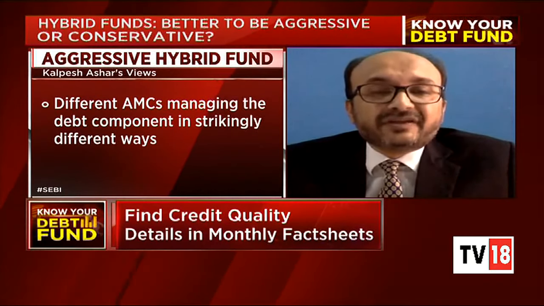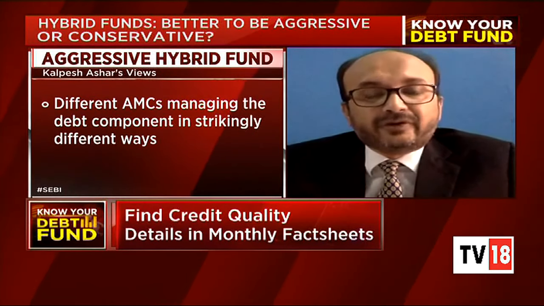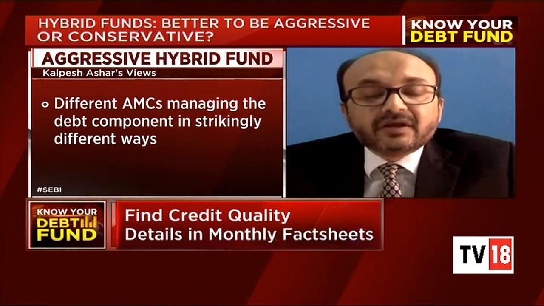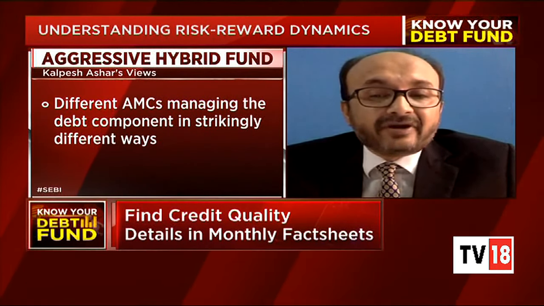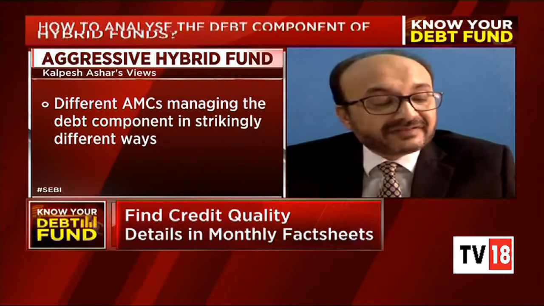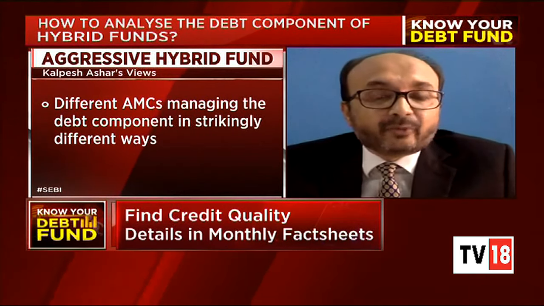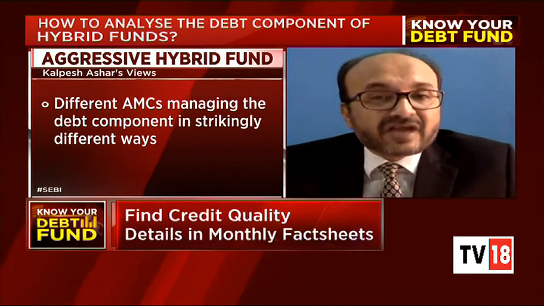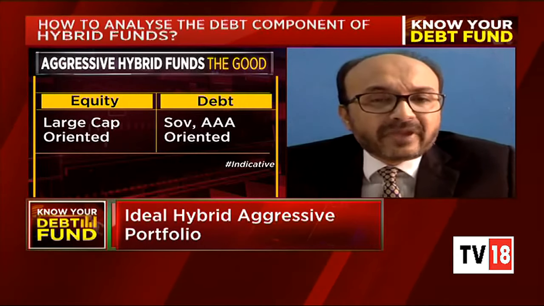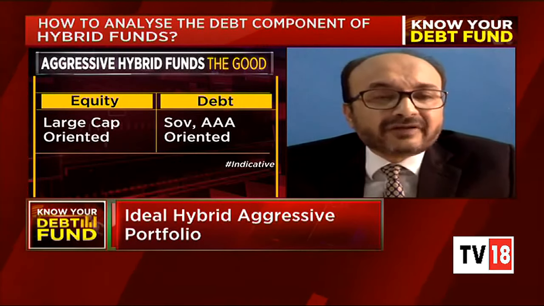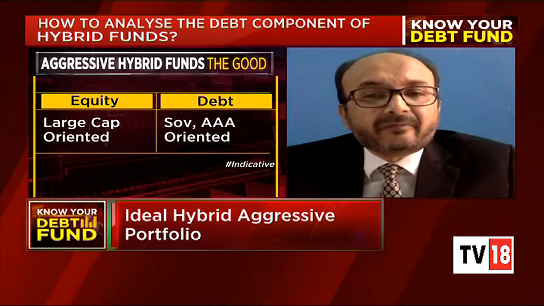And if you were to see a good portfolio, let's talk about the good one which you're asking. Presently, in a good balanced fund in a hybrid category, I would say that the equity component should be large cap oriented, and the debt component should have a major dominance of sovereign and AAA rated papers.